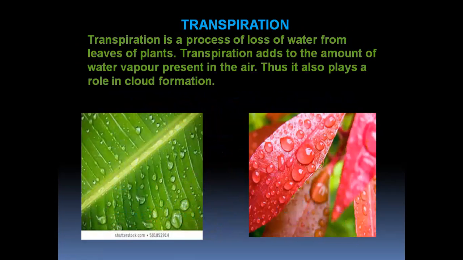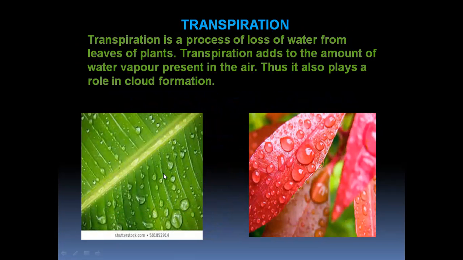Next is transpiration. So this usually occurs in plants. Transpiration is a process of loss of water from leaves of plants. You can see the picture, children. Droplets of water are present on the leaves of the plants. This process is called transpiration.